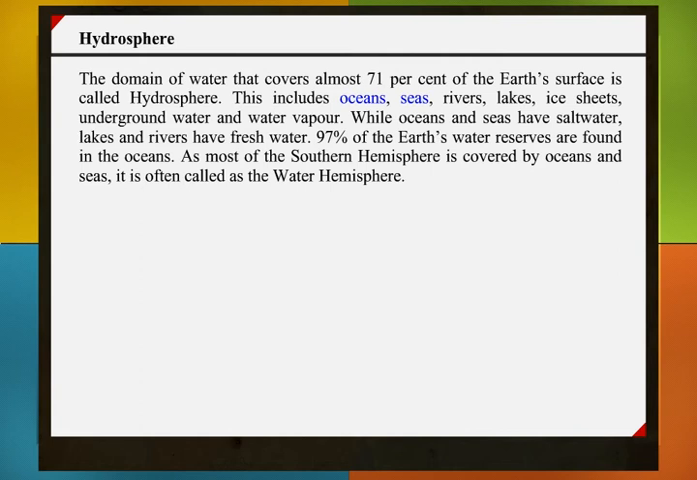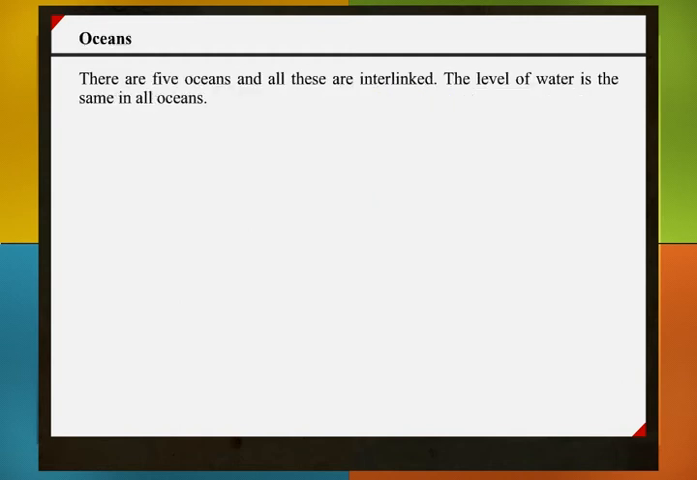Hydrosphere. The domain of water that covers almost 71% of the Earth's surface is called hydrosphere. This includes oceans, seas, rivers, lakes, ice sheets, underground water, and water vapor. While oceans and seas have salt water, lakes and rivers have fresh water. 97% of the Earth's water reserves are found in the oceans. As most of the southern hemisphere is covered by oceans and seas, it is often called the water hemisphere.